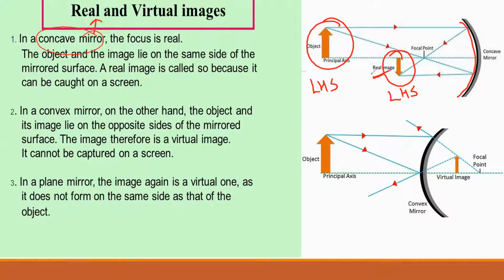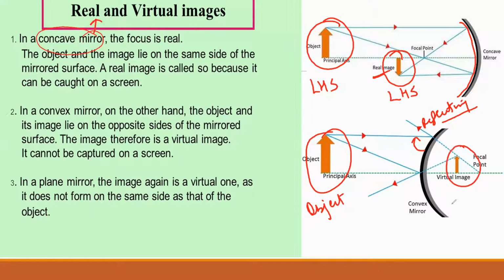Virtual images are those images which are forming on the opposite side of the reflecting surface. This is your reflecting surface, and if you see here, this is your object, and this is your image. So the image is on the right hand side of the reflecting surface and the object is on the left hand side of the reflecting surface. So this type of image is called a virtual image.